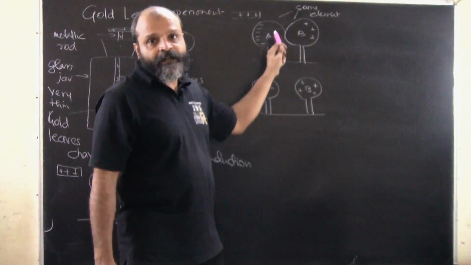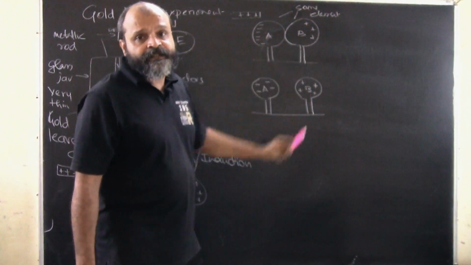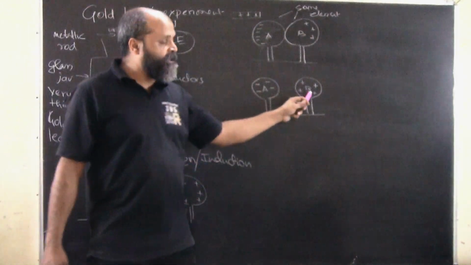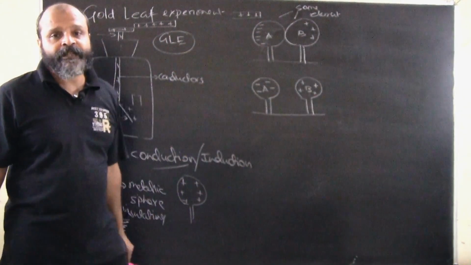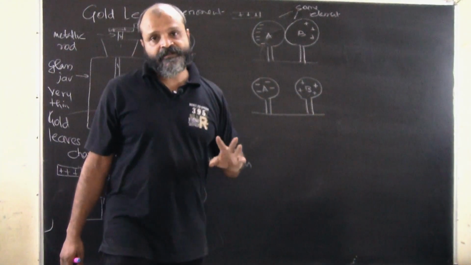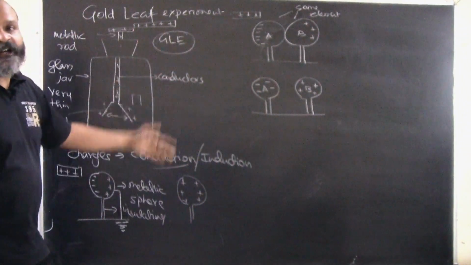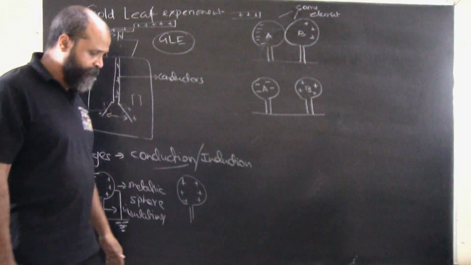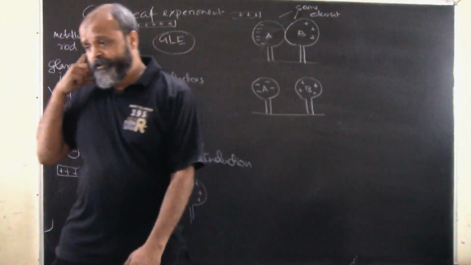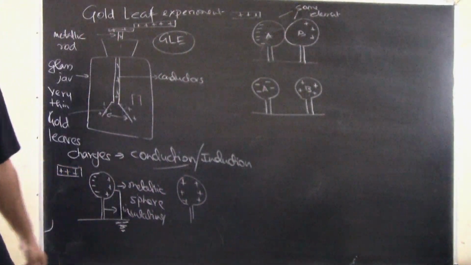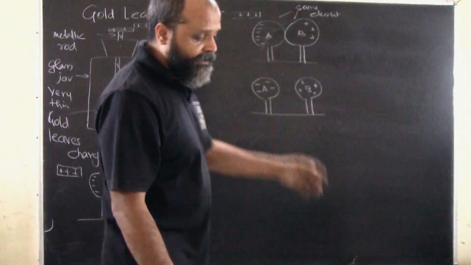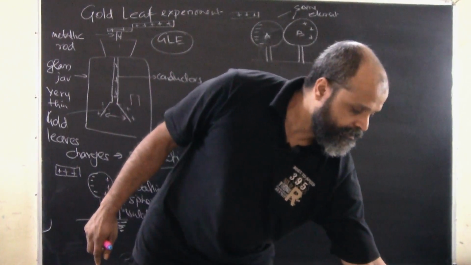The electrons have accumulated here, and the moment we separate them, they become individually oppositely charged bodies. So that's how conduction and induction happens. This is charging by induction, which of course we have learnt in previous classes as well.